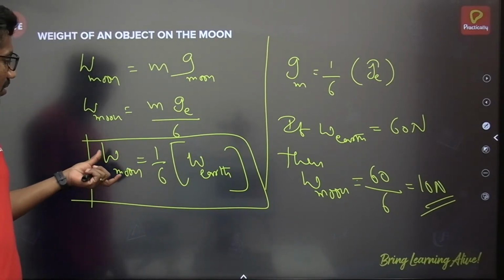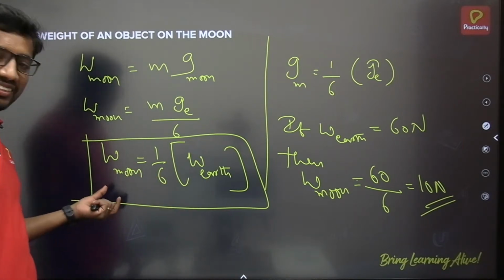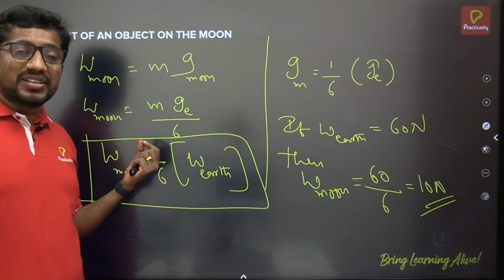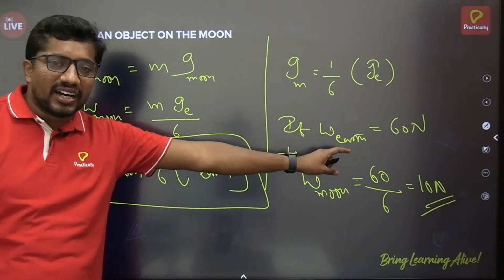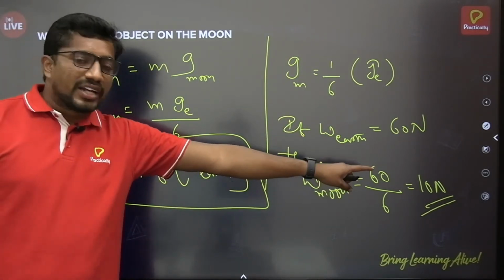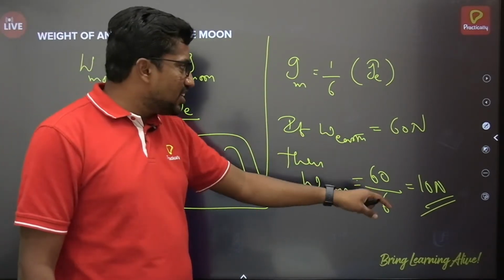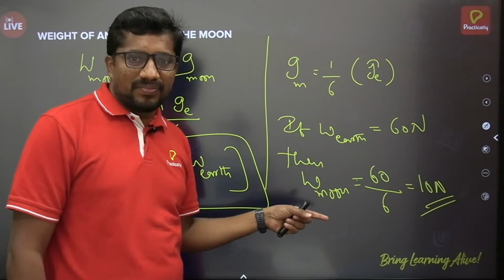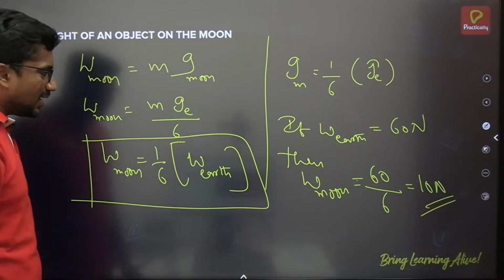So the relation between the weight of the object on the moon and the weight of the object on earth is like this. The weight of the object on the moon is 1 by 6 times the weight of the object on the earth. If an object weighs 60 Newton on earth, the same object weighs 10 Newton on the moon. Suppose I say the g value is some 10 meter per second square approximately, then what might be the object's mass?